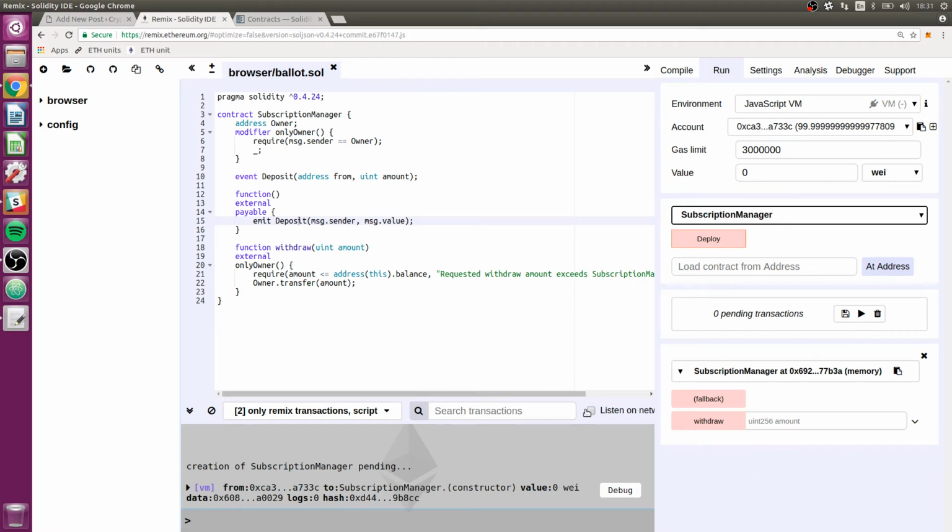Now, in one of the other seminars, I thought I had to put in a constructor here, but it looks like I don't have to put in a constructor to have this deploy button, so there must have been some other issue I was having before. Okay, so we have our contract down here.